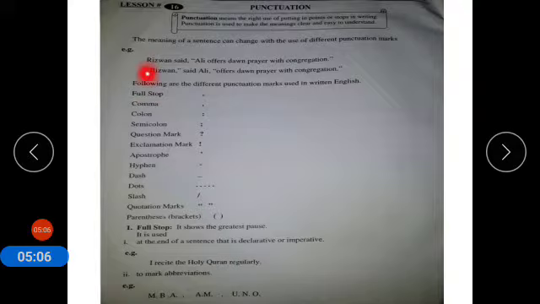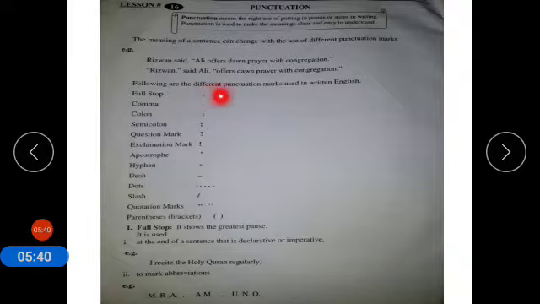For example: Rizwan said, comma, then quotation marks or inverted commas, Ali offers dawn prayers with congregation, full stop, then quotation marks close. Now, Rizwan said Ali, offer dawn prayer with congregation. So, by putting punctuation differently, the meaning has changed.